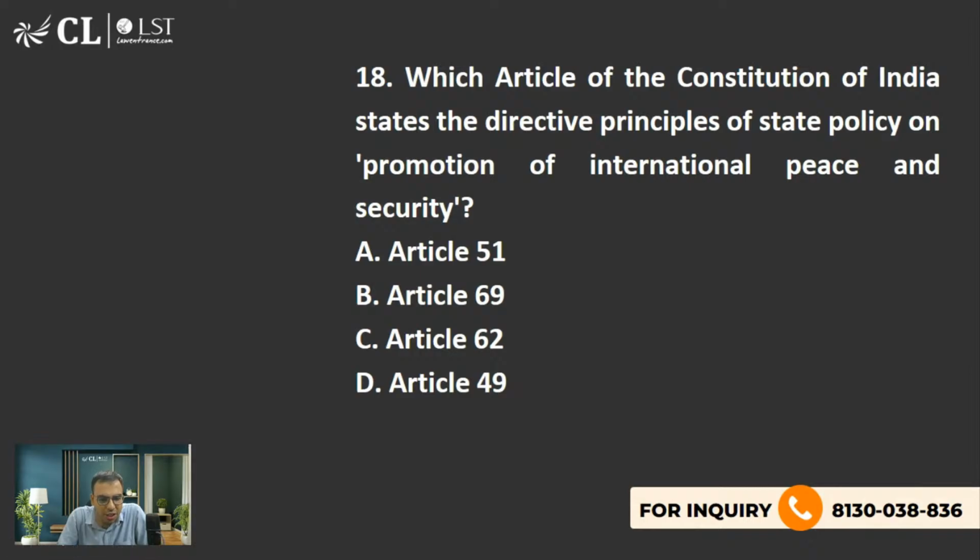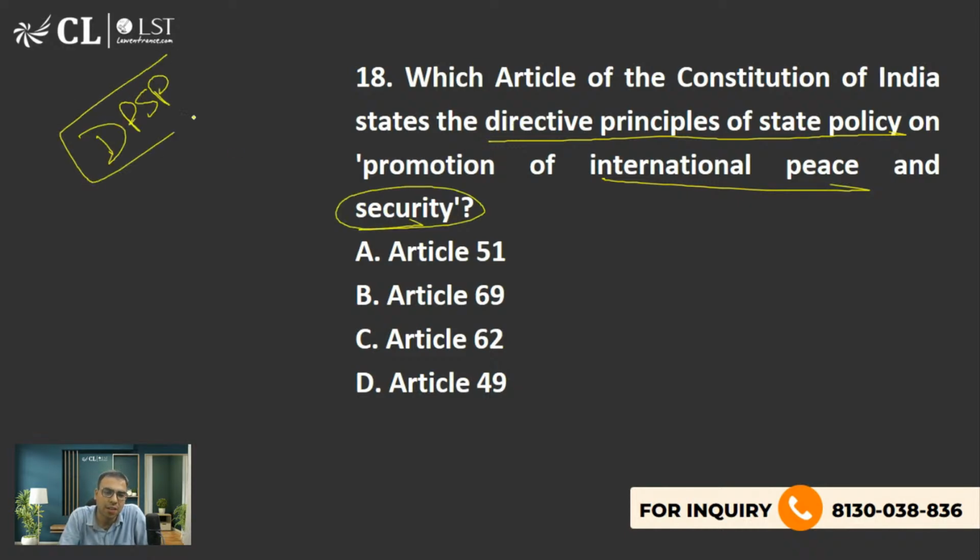Which article of the Indian Constitution states the directive principle of state policy on promotion of international peace and security? So DPSP is actually the non-binding advice given by the Constituent Assembly to the future governments. So one of the DPSPs talks about ensuring international peace and security. Which article? 51, 69, 62, 49. What is the right answer to this question? Anyone?